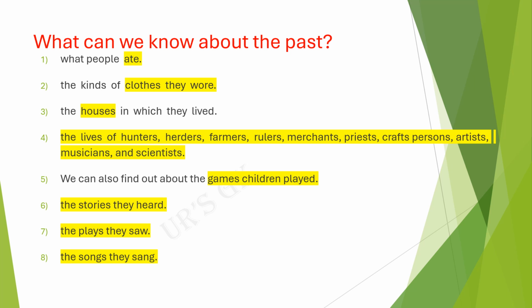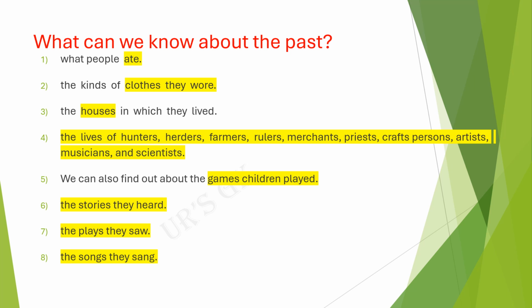Through the past, we can learn about what people ate, the kind of clothes they wore, the houses in which they lived, and the lives of hunters, herders, farmers, rulers, merchants, priests, craftspersons, artists, musicians and scientists.